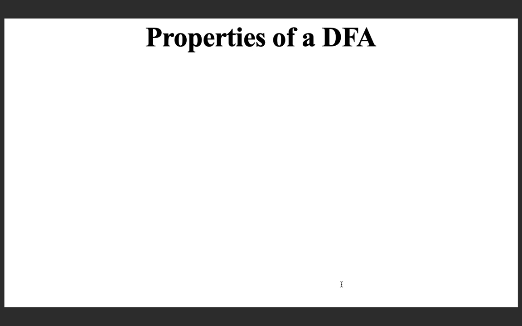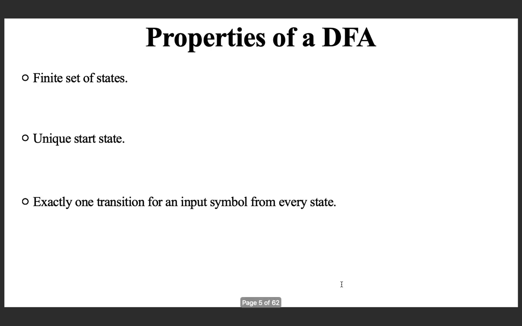If you recall, a DFA has a finite set of states. State set is finite. It has a unique start state. So, exactly one state must be designated as the initial or start state. And about transitions, you know that exactly one transition is there for an input symbol from every state.